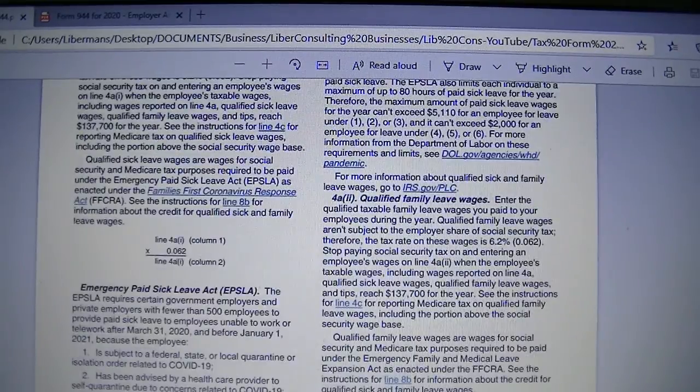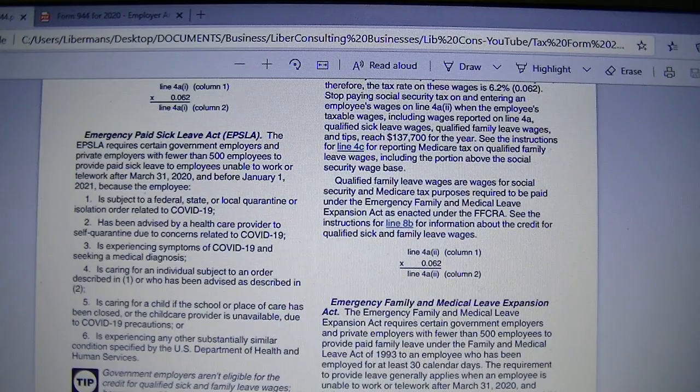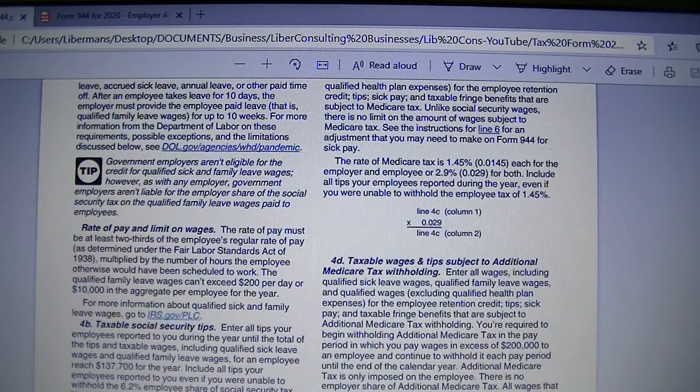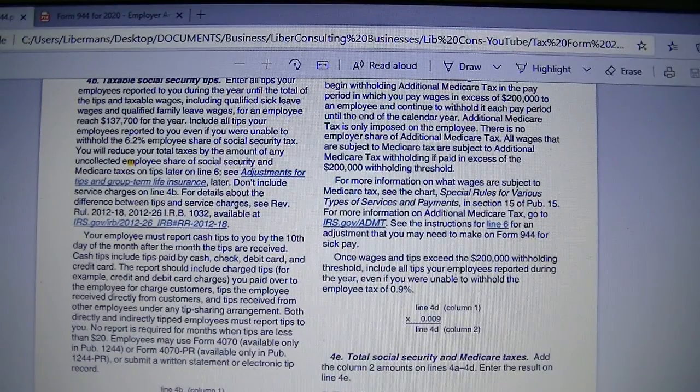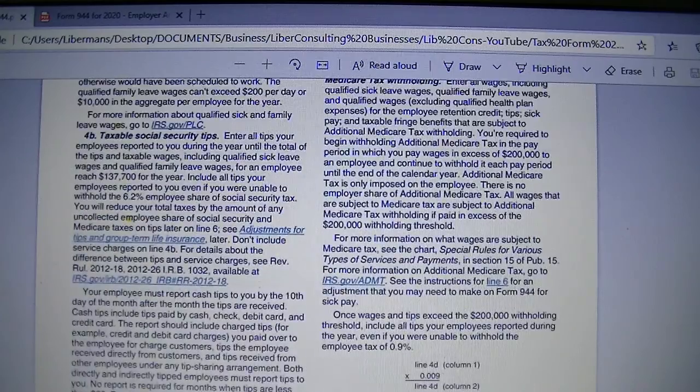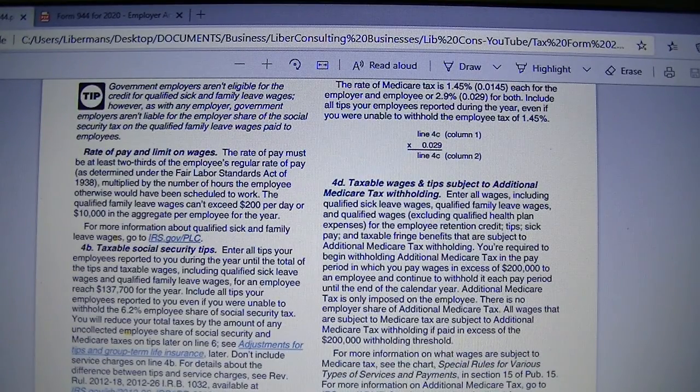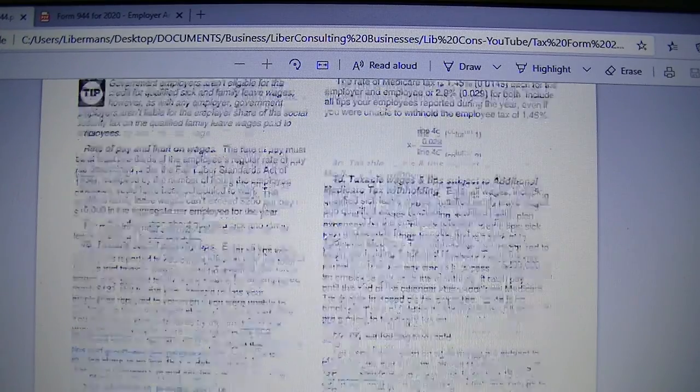Now the Medicare. And the Medicare has a threshold of $200,000. Let's read it here.